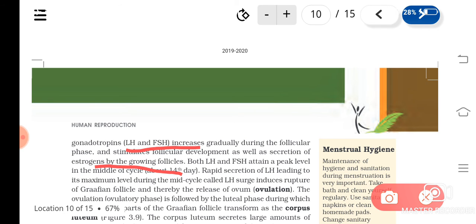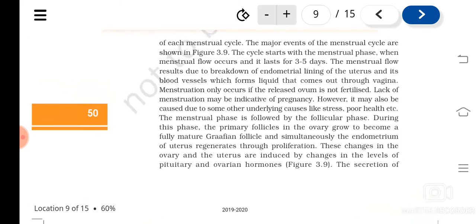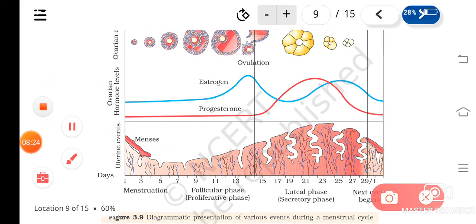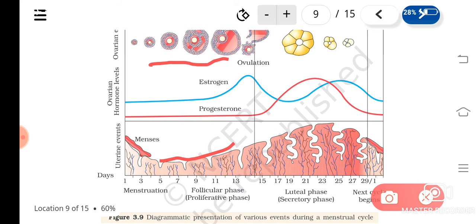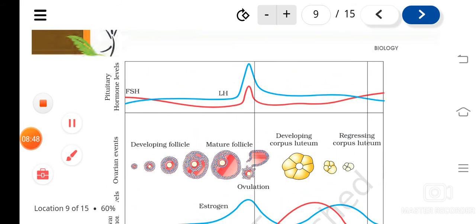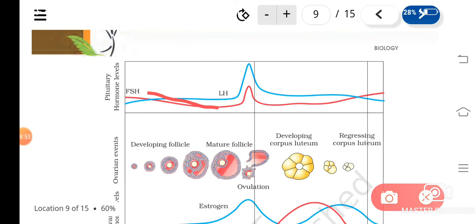So what are the changes that happen in the follicular phase? You can see in the diagram. In the uterus, the endometrium's lining increases, the thickness of the lining increases. Okay, then what happened in the ovary? What is happening in the ovary? You can see primary follicle is getting converted to the Graafian follicle. Understood? Then in the pituitary gland or pituitary hormones, what happened? FSH and LH, they will start increasing their production. Or FSH and LH will get increased.